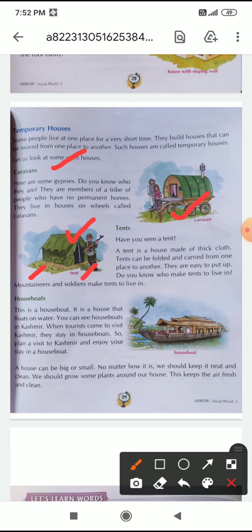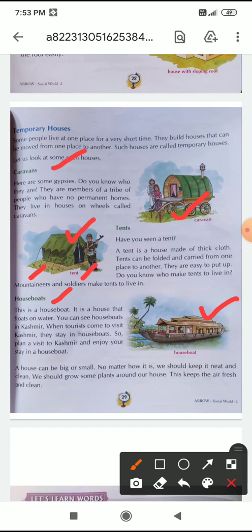Okay. Then houseboat. This is a houseboat. It is a house that floats on water. You can see houseboats in Kashmir. When tourists come to visit Kashmir, they stay in houseboats. So, plan a visit to Kashmir and enjoy a stay in a houseboat.